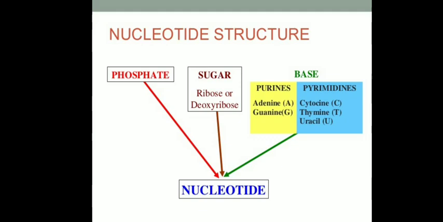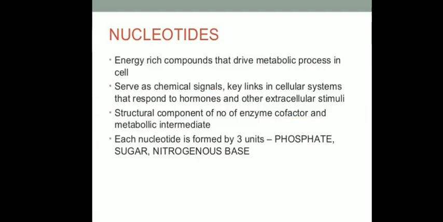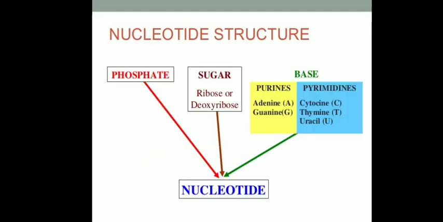The nitrogen bases present inside the nucleotides consist of purines, which are adenine and guanine, and the other group is pyrimidines. In case of RNA, cytosine and uracil are present, and in DNA, cytosine and thymine pyrimidines are present. So this is the structure of a nucleotide.